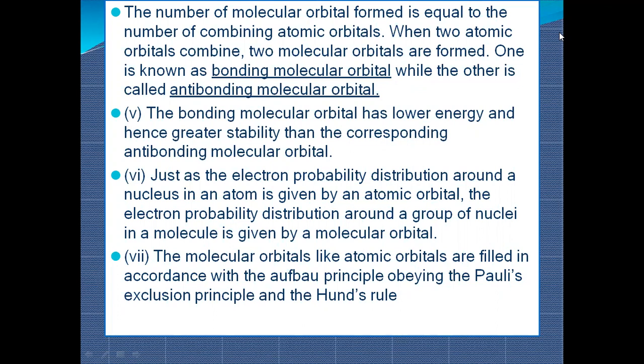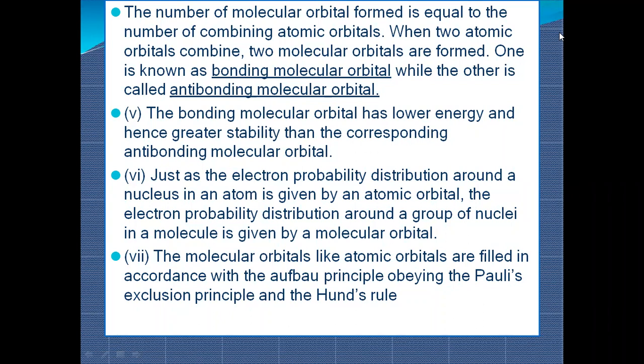Now let's understand what anti-bonding and bonding are. The bonding molecular orbital has lower energy and greater stability than the corresponding anti-bonding molecular orbital. Note this point: orbitals which have low energy are more stable, and those which have higher energy are less stable.